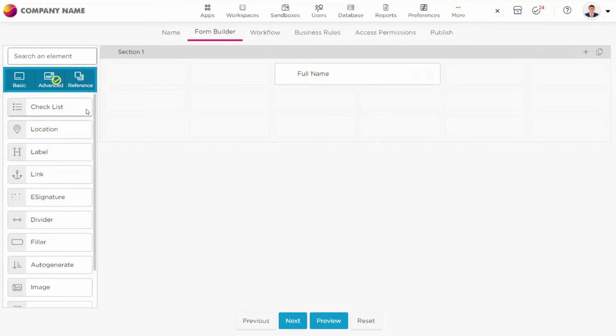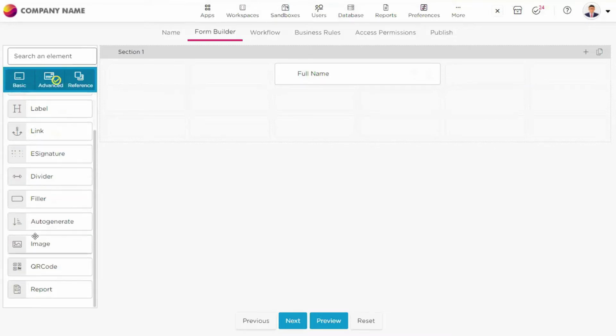For that kind of thing, you can use a checklist. And then there is location. Location is normally used to capture the location of the user. And then there is a label. If you want to put a label on the form, you can put it. And there are links. A link is nothing but the URL links that we put. So e-signature, dividers, auto-generate fields, QR codes, reports.